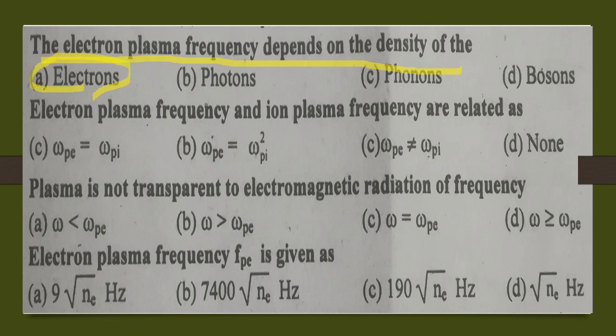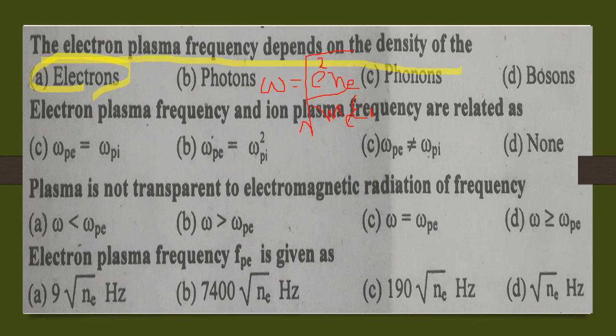As we know, plasma frequency is given by omega is equal to the square root of E square Ne, number density of electrons, divided by Me, mass of electron, epsilon naught, or f is equal to 1 over 2 pi under root E square Ne over Me epsilon naught.